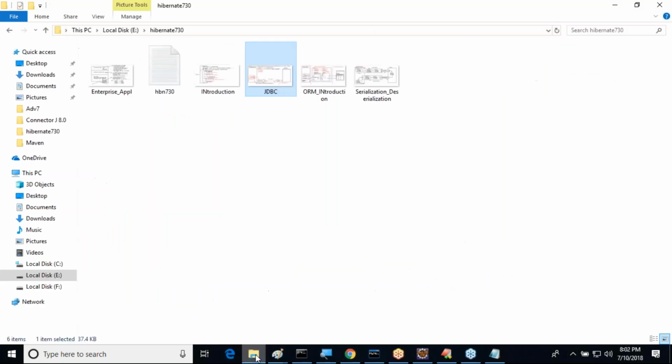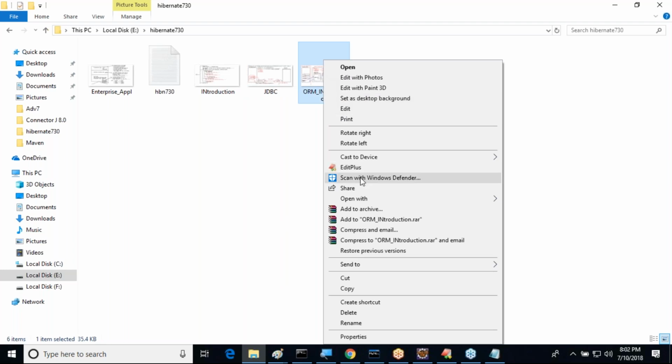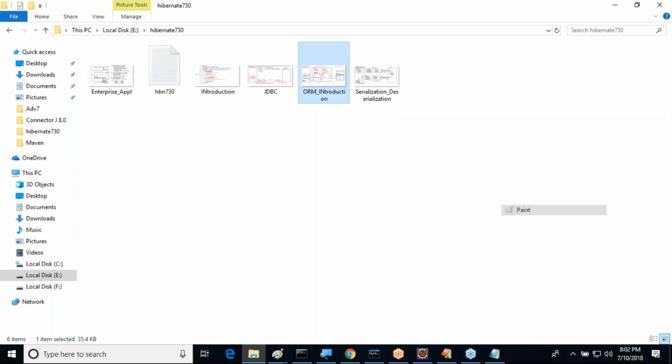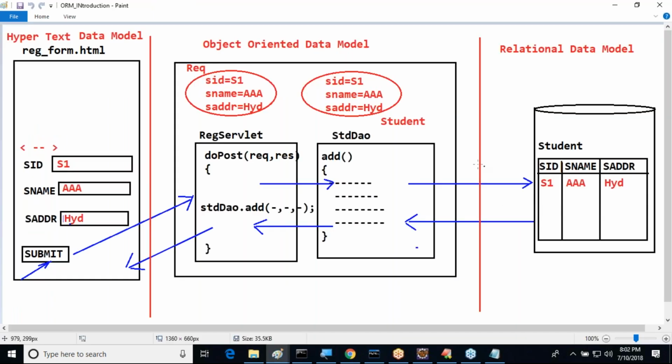If we come to this particular point, I'm giving one example here now. All of you understand this one. Yesterday I discussed this topic also clearly. One simple example I have taken. Inside this example, what content have I taken? Registration form.html, an HTML form here. Next, one servlet and a DAO class I have taken. Database here we have taken.